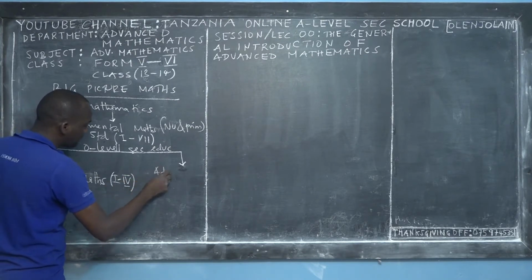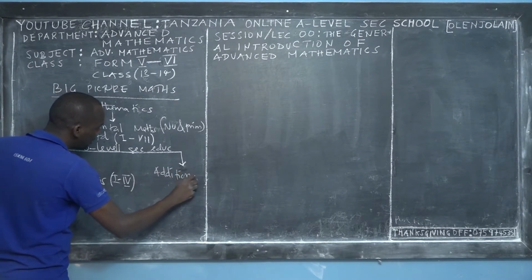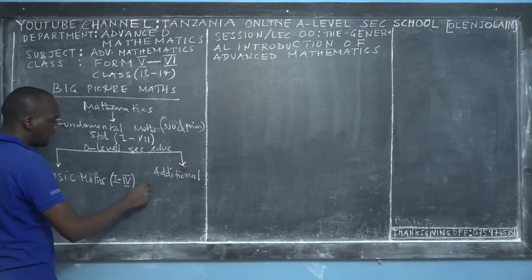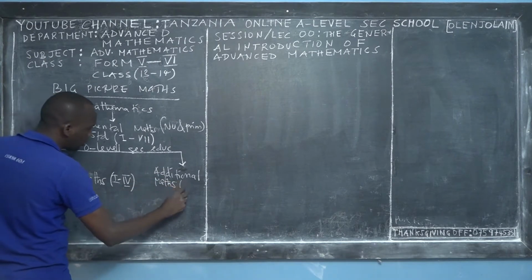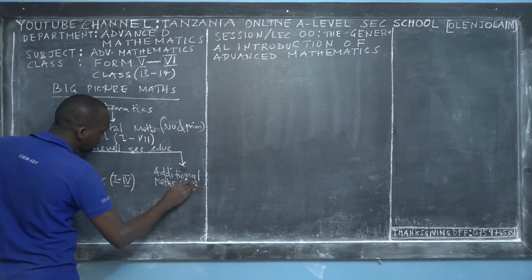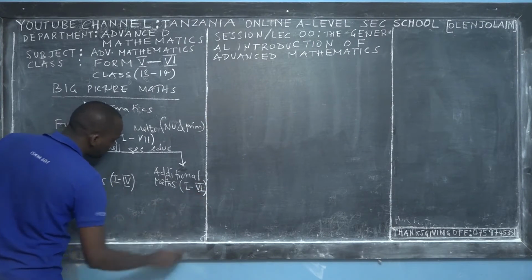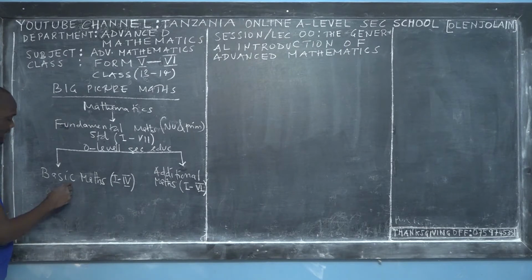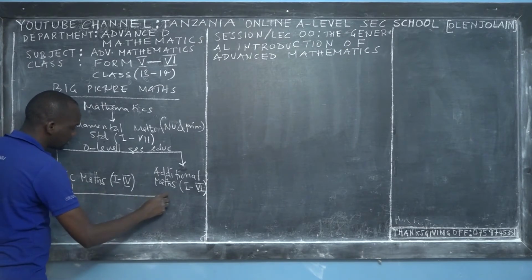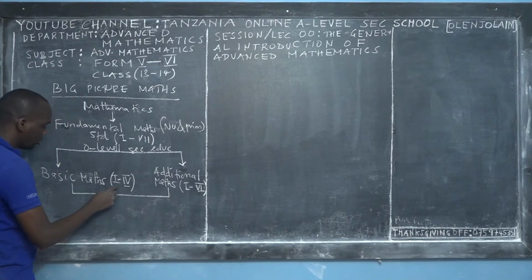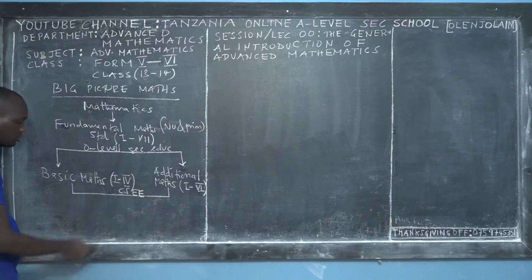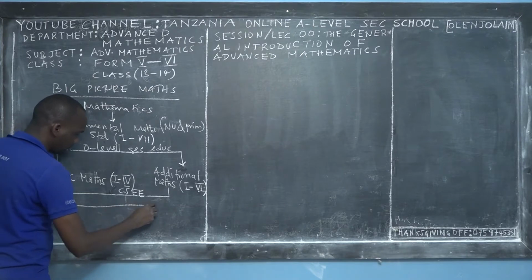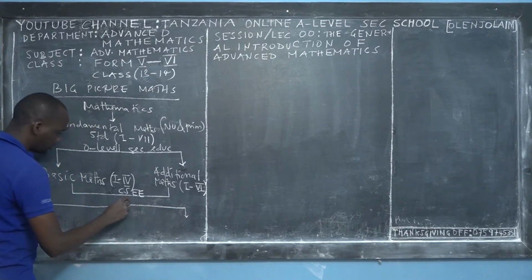Sometimes, for those lovers of mathematics, they can learn additional mathematics in the schools that provide it, also from Form 1 to Form 4, which is very sweet. Then after graduating with the Certificate of Secondary Education Examination in Tanzania, that's what we call it, you have 3 routes that you can take.